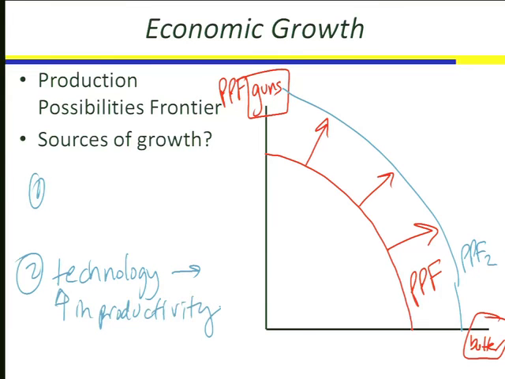Trade doesn't shift the PPF. We'll come back to trade. Hold that answer for Thursday, because I'm going to ask that question on Thursday. An increase, good. An increase in the quantity of the resources. So if there's more labor or more land or more capital, so we have more of the inputs, that's another thing that can increase the production possibilities frontier.